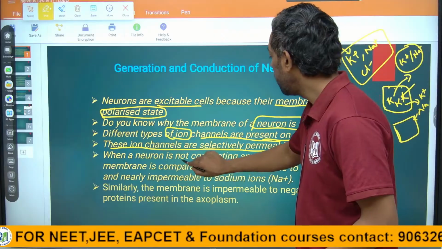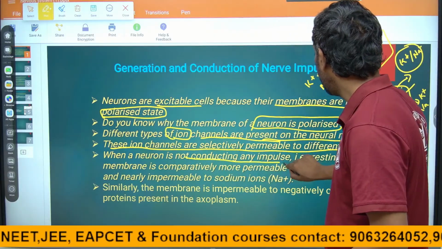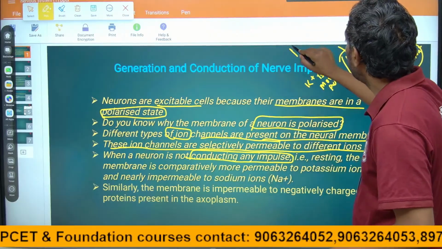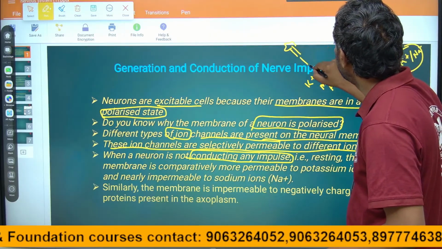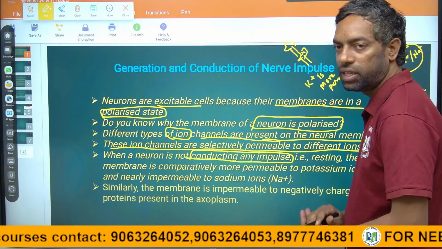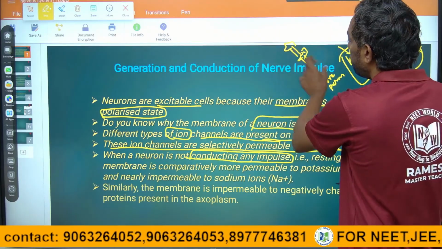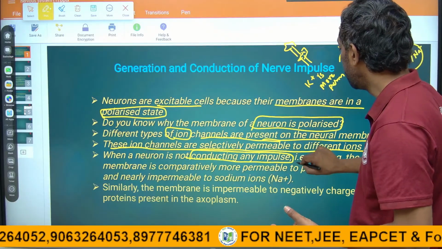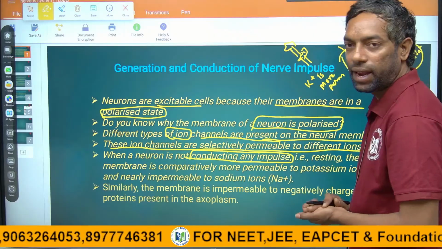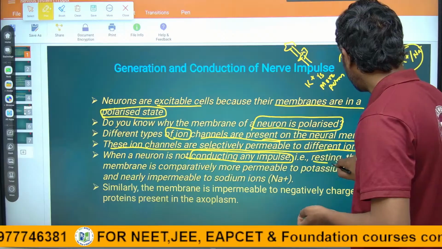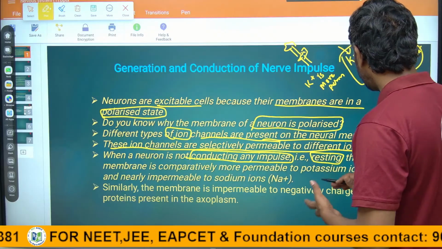When a neuron is not conducting any impulse, meaning it does not pass signals to the next neuron across the synapse, that is the non-conducting phase. If they do not conduct any signals from one neuron to the next neuron, it is called the resting potential. It is called resting in nature.